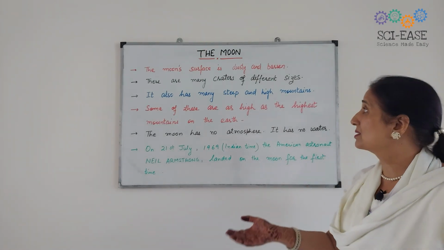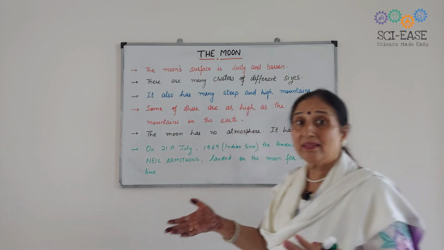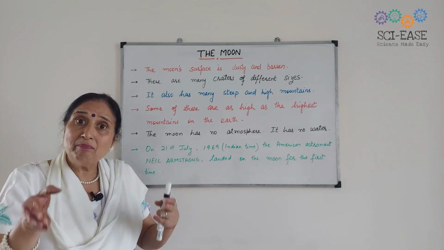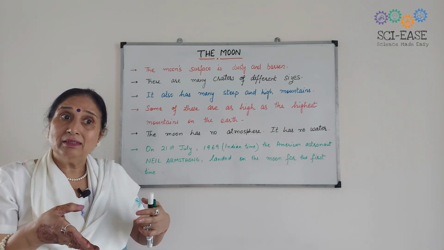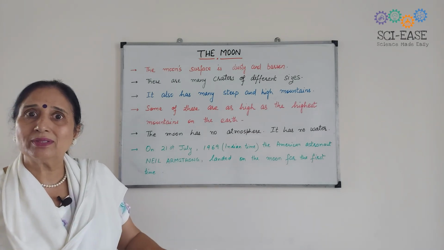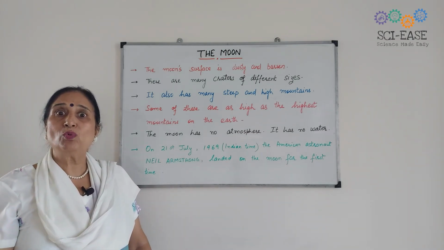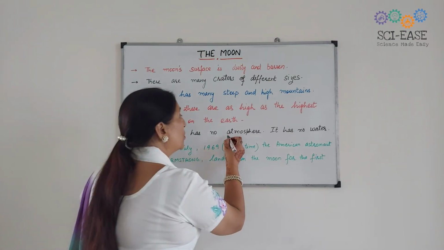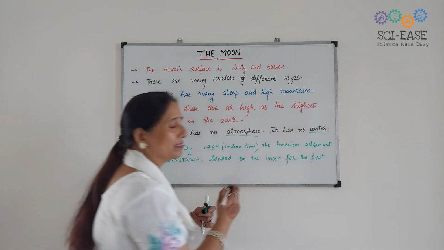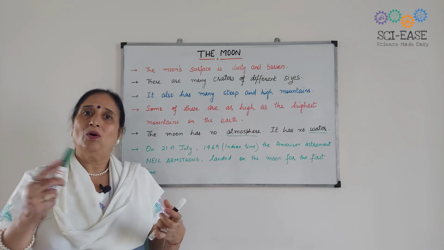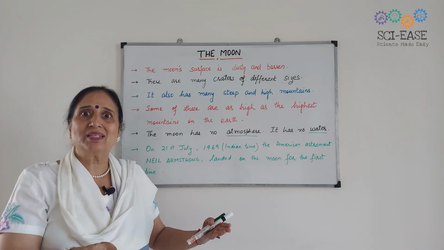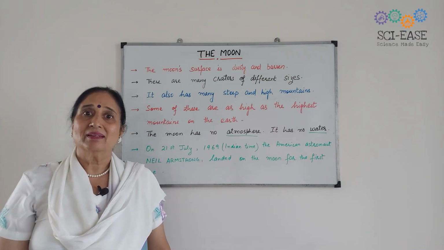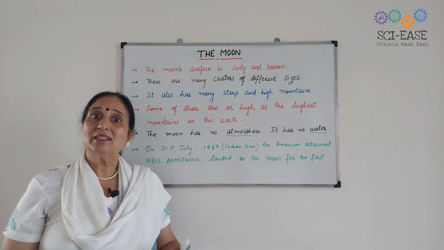There are many craters of different sizes and it has steep and high mountains, and some mountains are even higher than the highest mountains on the earth. इतने बड़े बड़े mountains हैं वहाँ पे, but there is no atmosphere. There is no atmosphere, there is no water. So how can life be possible on the moon? When there is no oxygen and no water, no living thing can survive without air and water.